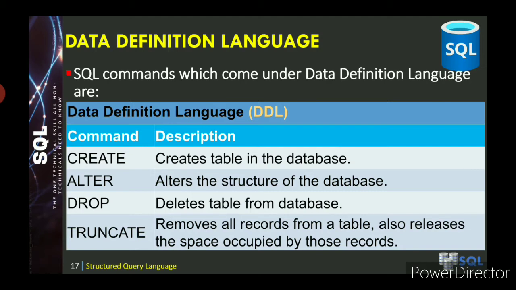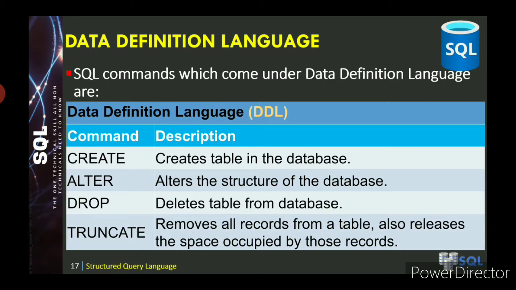Next, the SQL commands which come under data definition language. What are the SQL commands that come under the DDL? The first command is create. What do you mean by create? Create means you have to define the structure of the data, it creates the table structure. So how many rows, how many columns, what fields you have to specify, how many records you have to specify, all this comes under the create command. Then the second command is the alter command. Alter means you can change the structure of the database.